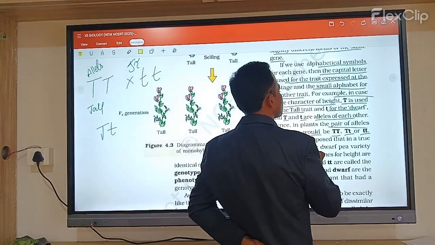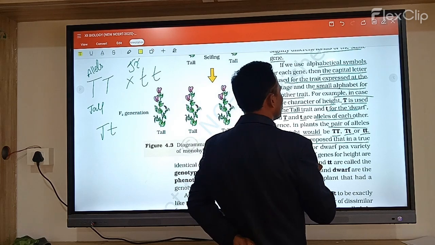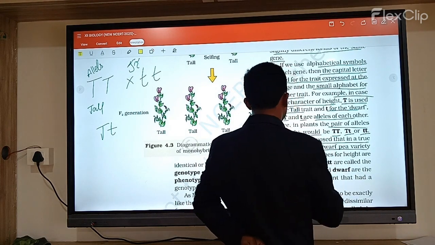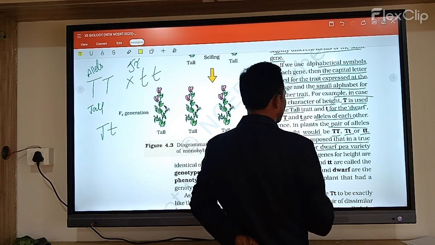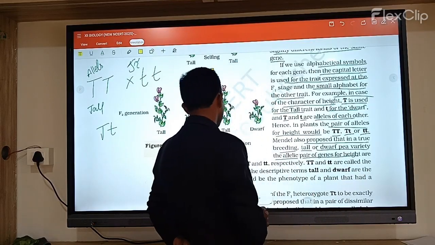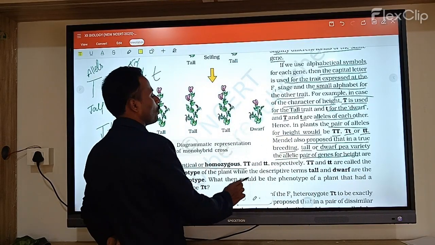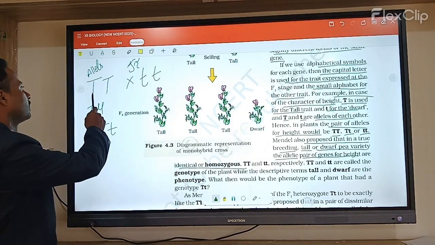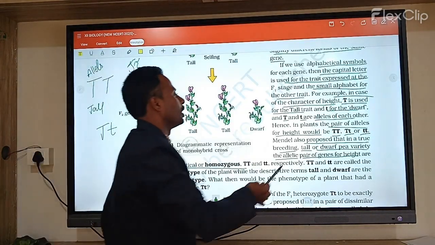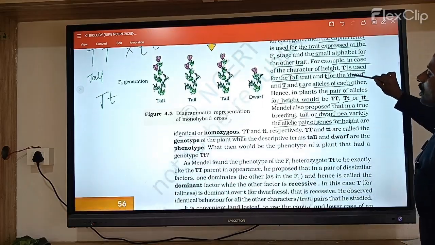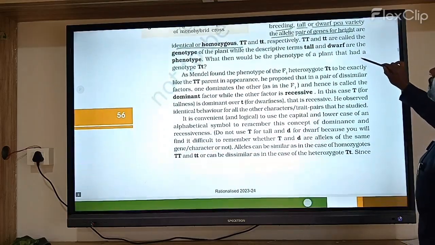Mendel also proposed that in a true breeding tall or dwarf variety, the allelic pairs of the genes for height are identical, that is homozygous. See this: where the same character is present, that is called homozygous parents.